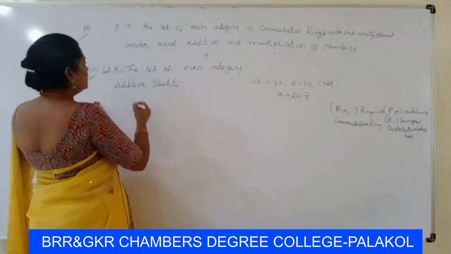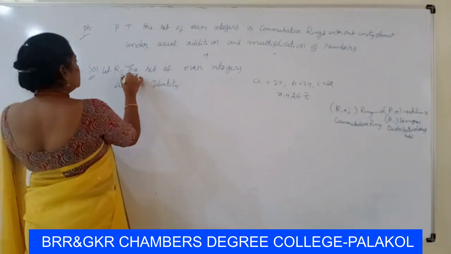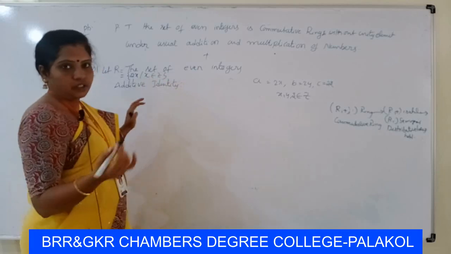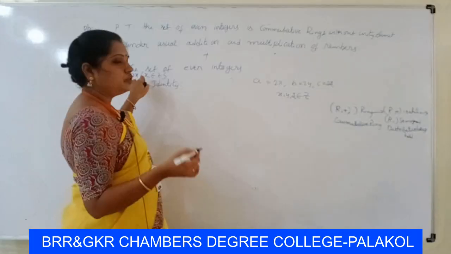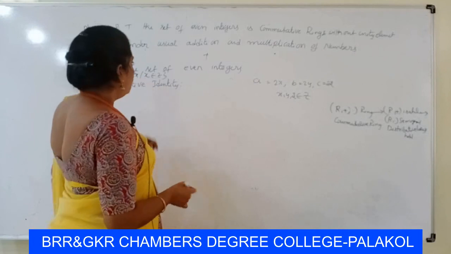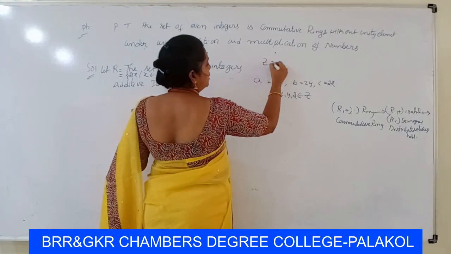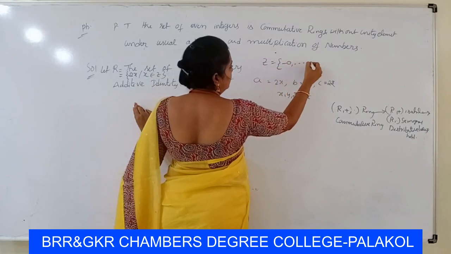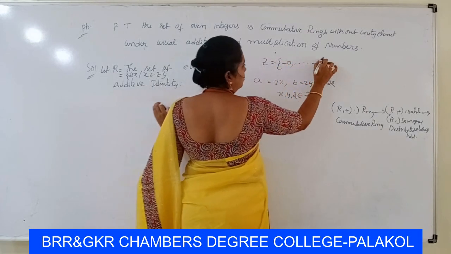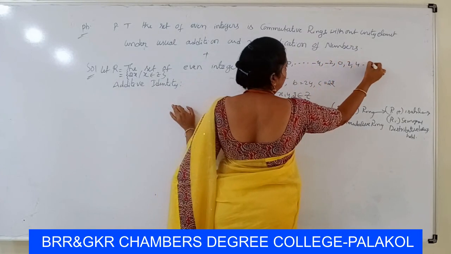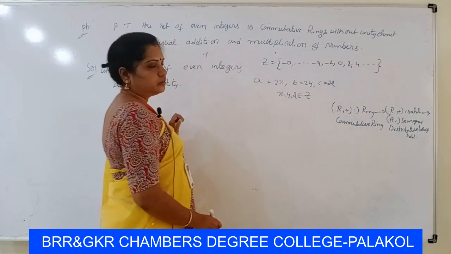The set of even integers is of the form 2x such that x belongs to Z. We take 0 in Z, then 2 into 0 is 0. Here the set contains ..., minus 4, minus 2, 0, 2, 4, ... numbers.